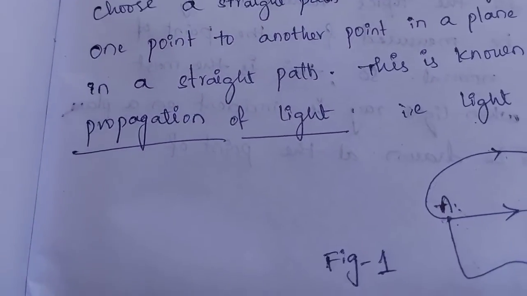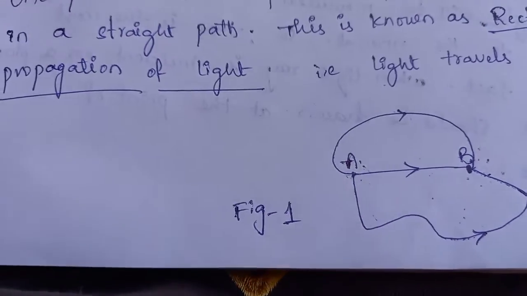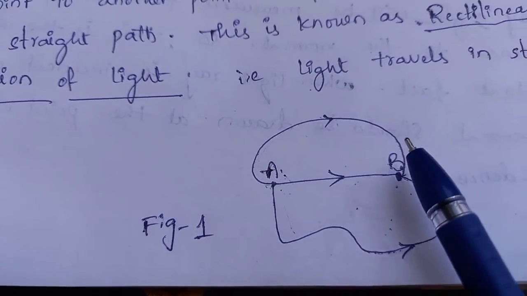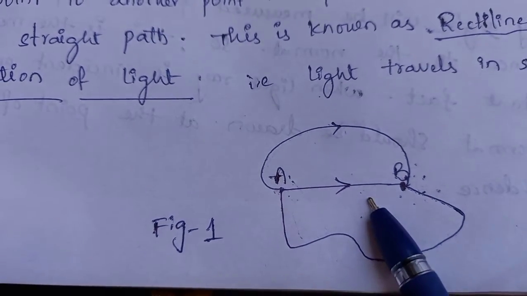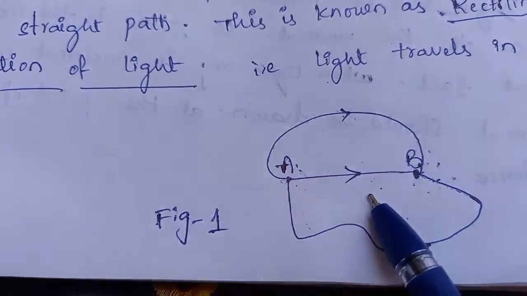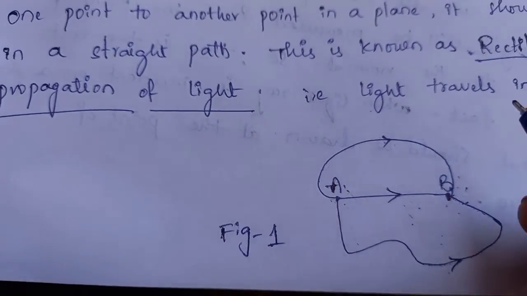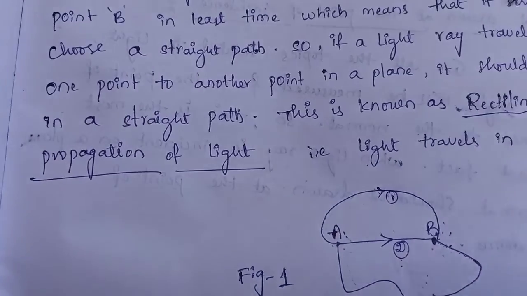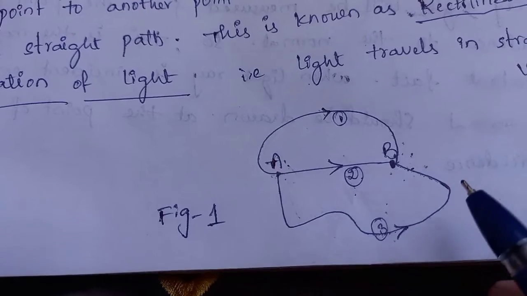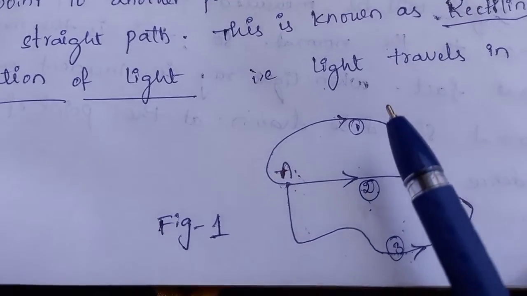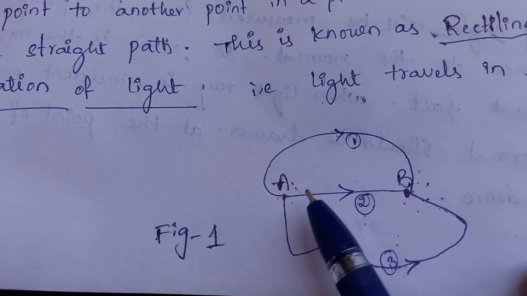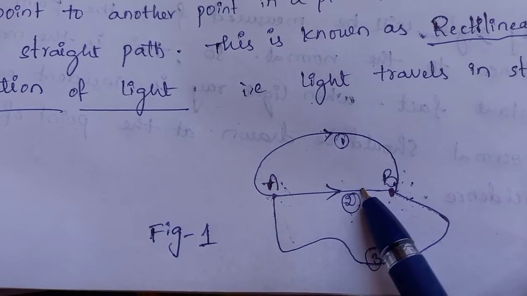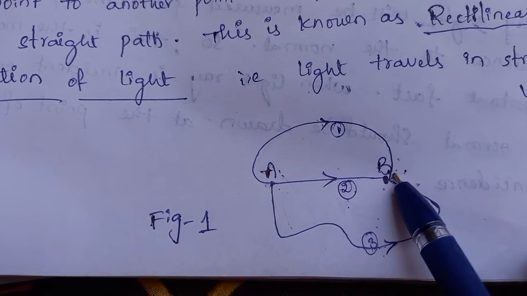Okay, this is the example. While choosing the path, the light ray chooses the second path. Let us assume that this is the first path, this is the second path, and this is the third path. Which path do you think the light ray chooses here? The light ray chooses the second path so that it can reach point B in least time.